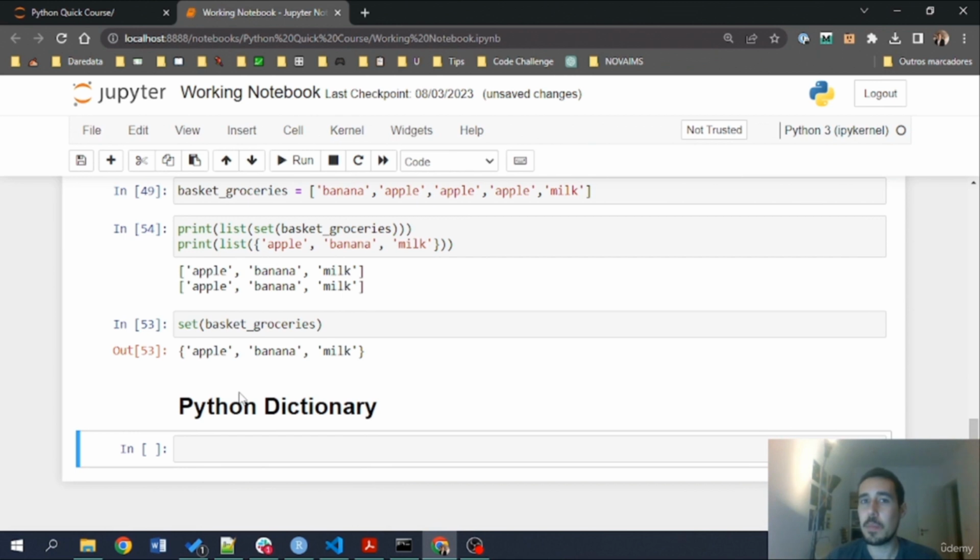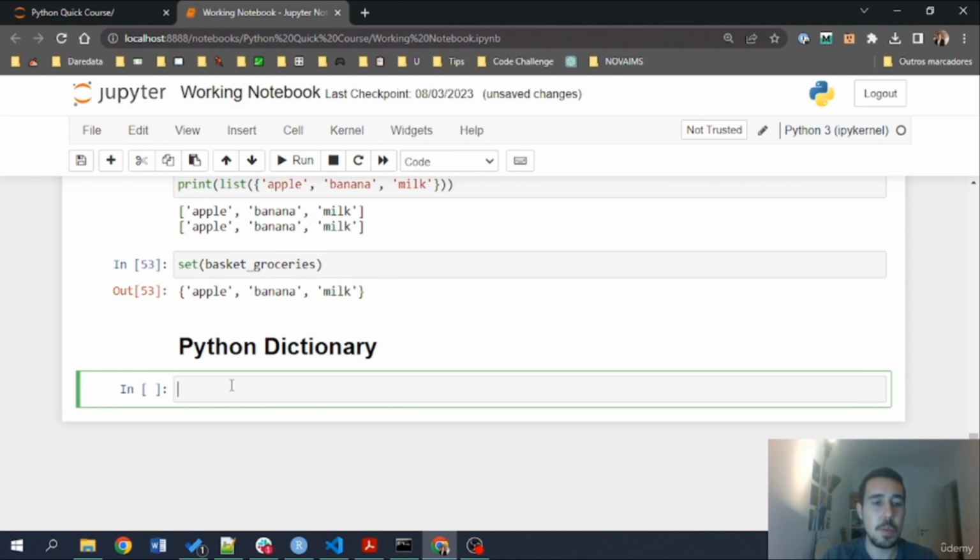So the Python dictionary is basically a key value pair oriented structure, and I'm going to show you what that means. Basically, we can use the curly brackets, and we can also use this to create sets, but the difference is that when we have the following way to organize the data inside the curly brackets, we are speaking of a dictionary, namely in the following way. A key, and here I'm going to say, for example, John, and then a value, and I'm going to say 25. Imagine that these are the ages of some people, and here I can pass a comma, pass a new key, for example, Ann is equal to 20, and then a new key, for example, Joe is equal to 24.